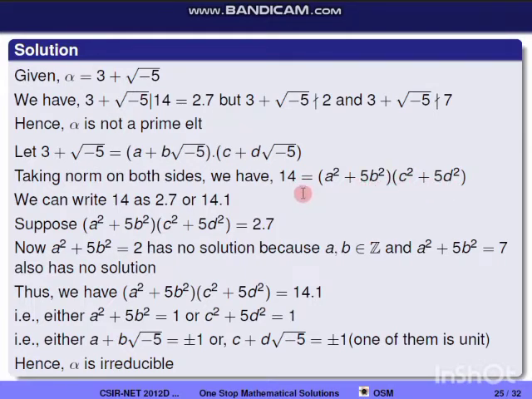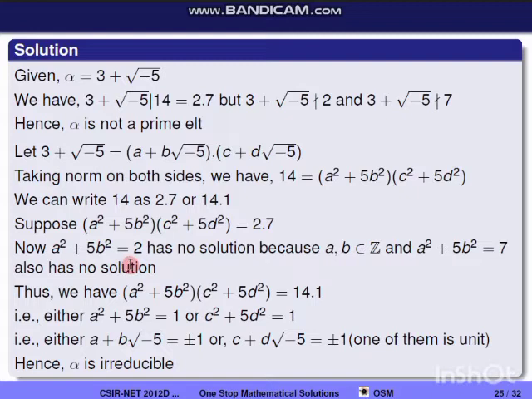We know 14 can be written as 2 into 7 or 14 into 1. Suppose I take 14 as 2 into 7, we'll get a squared plus 5b squared into c squared plus 5d squared is equal to 2 into 7. And now if I take a squared plus 5b squared equal to 2, it is not going to have a solution because a and b are elements of the integers Z. And a squared plus 5b squared equal to 7 also has no solution.